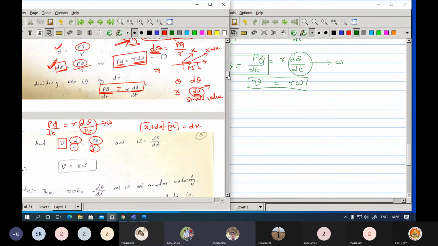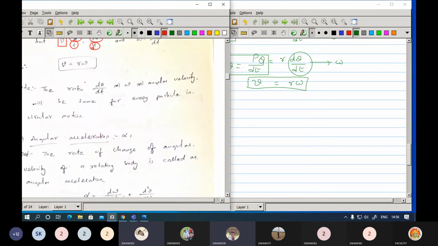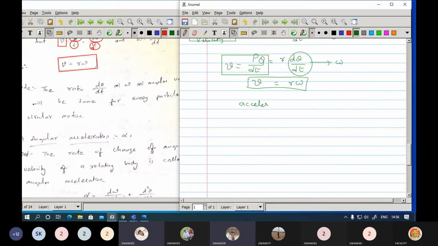Okay, so now here we got this v equals to r omega. Okay, now about acceleration. Let us go with acceleration. Now in the linear case we are taking acceleration as a. Now here regarding the rotation we are going to take angular acceleration.